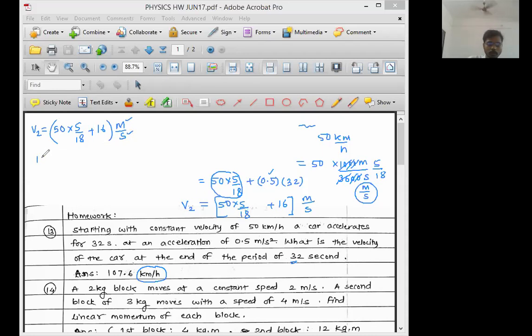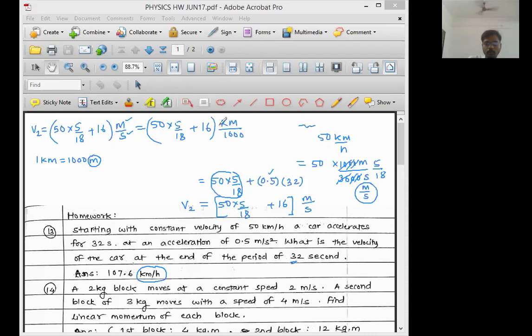We know 1 kilometer is equal to 1000 meter. So the replacement for meter is kilometer upon 1000. Just write down 50 into 5 upon 18 as it is plus 16 as it is. Now this meter will be replaced by kilometer upon 1000.